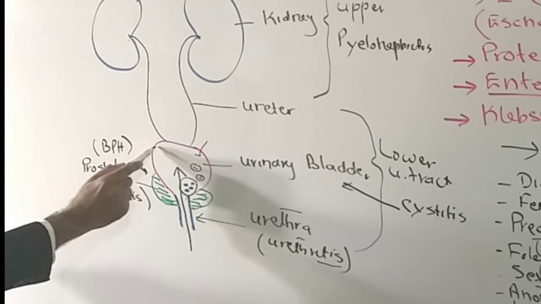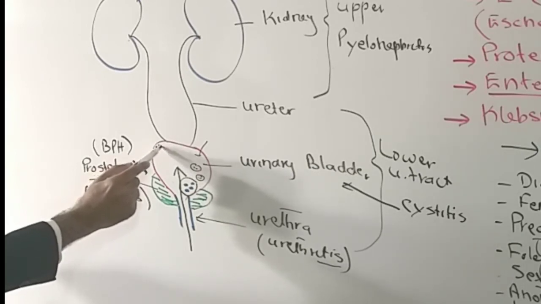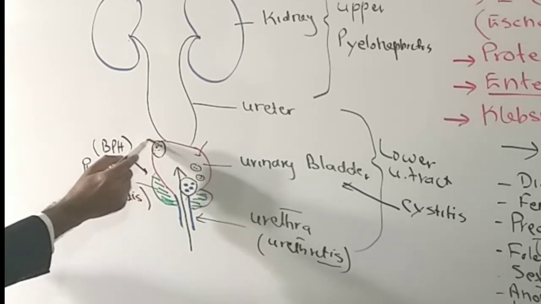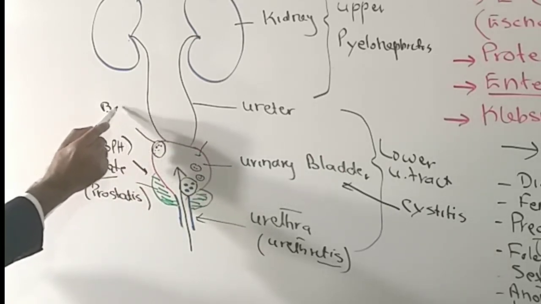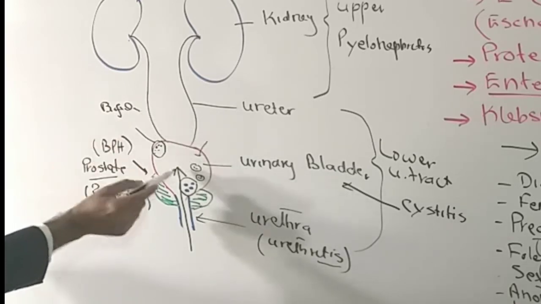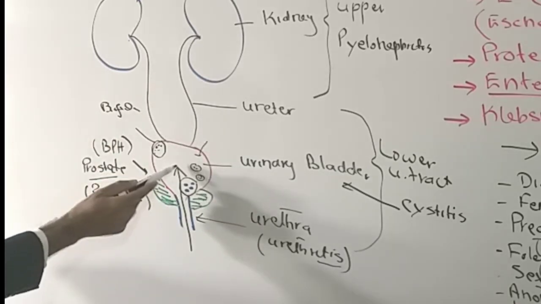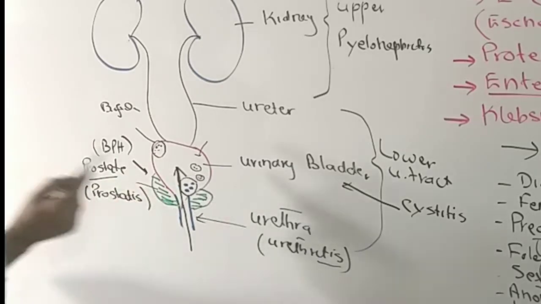They may just aggregate on the wall of the urinary bladder, and they will develop a biofilm here. Biofilm forms not only on the wall of the urinary bladder, but also on the surface of the Foley's catheter, because of the presence of fibrinogen over there.